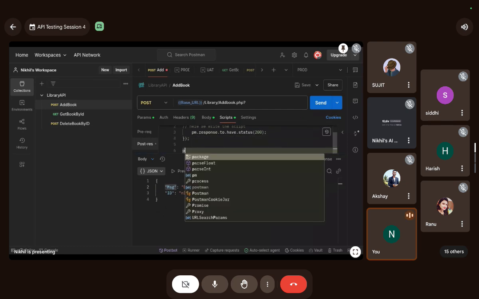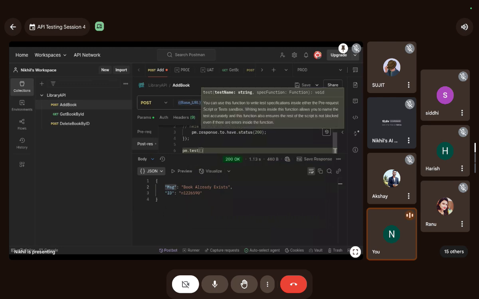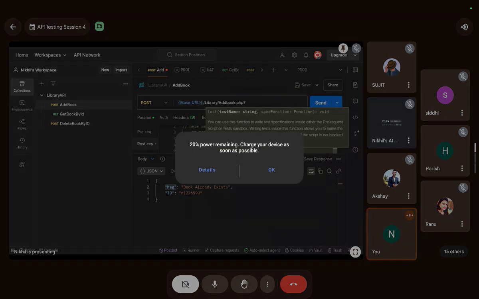So I will write the test: pm.test, and the description would be if response contains message property. And I will write a function. Okay guys, that's again very simple.